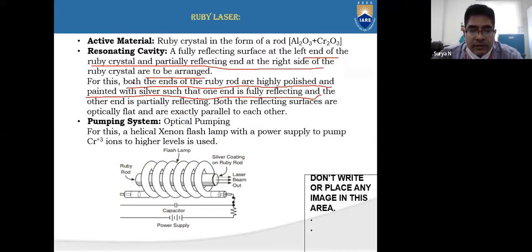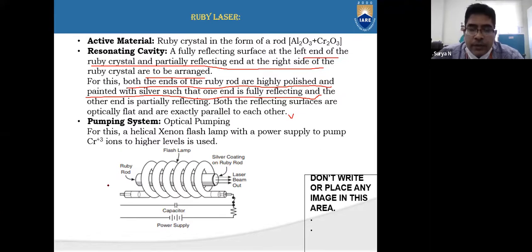Okay, so for this, both the ends of the ruby rod are highly polished and painted with silver, such that one end is fully reflecting and the other end is partially reflecting. Both the reflecting surfaces are optically flat and are exactly parallel to each other. So this is what the resonating cavity is.